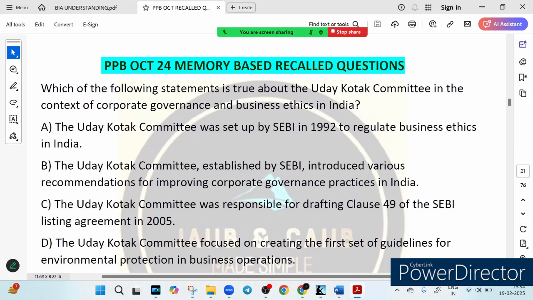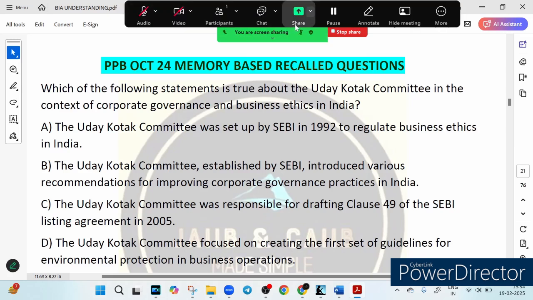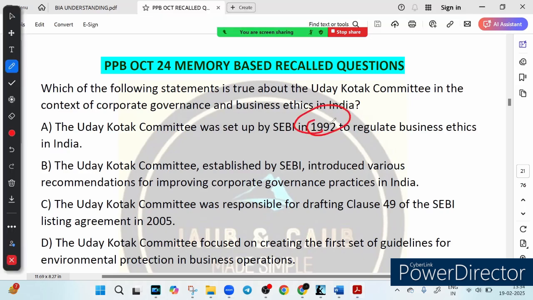Option A says that the Uday Kotak committee was set up by SEBI in 1992 to regulate business ethics in India. What do you think? Is it true? No, because the Uday Kotak committee was not formed in 1992. Rather, it was set up in 2017 by SEBI, that is the Securities Exchange Board of India, to enhance corporate governance practice in Indian companies.